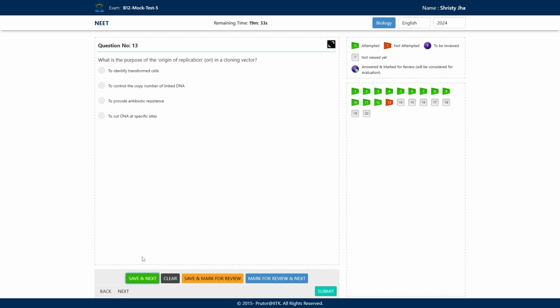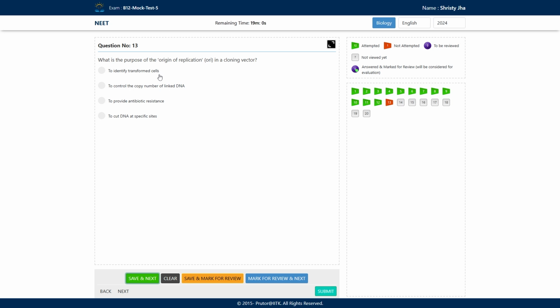Save and next. The next question asks us, what is the purpose of origin of replication in a cloning vector? We know that one of the important factors we see before selecting a cloning vector is the origin of replication. It is the point where the initiation of DNA replication starts. So here let's see the options. First is to identify the transformed cell. No, for identifying the transformed cell, we use selective markers.